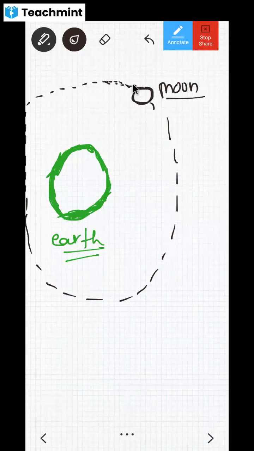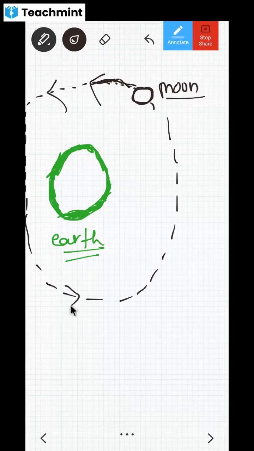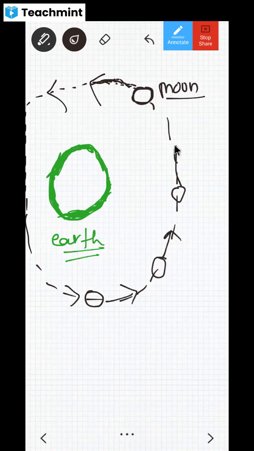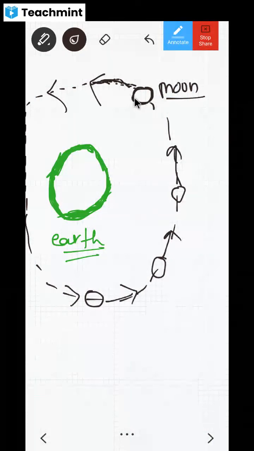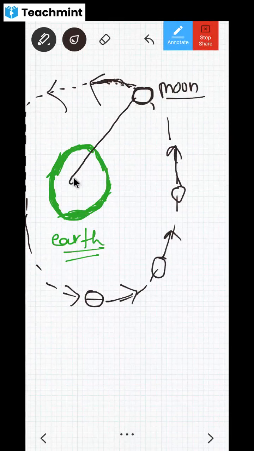There must be some force, right? Yes or no? There must be some force. That's why it is revolving, no? The moon is revolving around the Earth. Yes, sir. So the moon is revolving due to some force. There must be some force between these bodies from center to center.